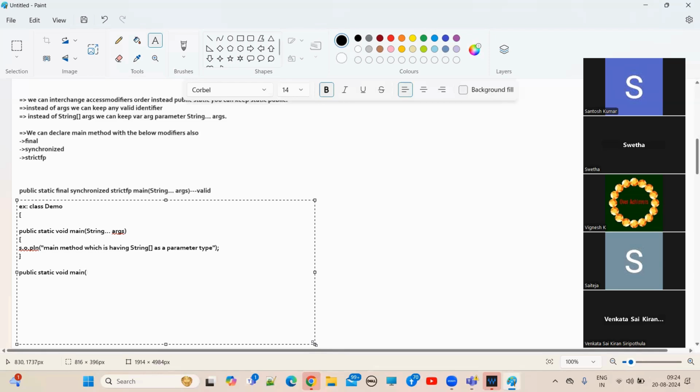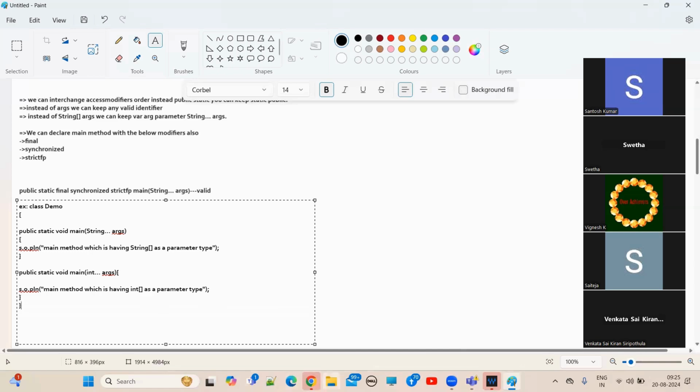This time I'm taking an int array. Right? Come on, tell me. When you execute this, what is the output, guys?